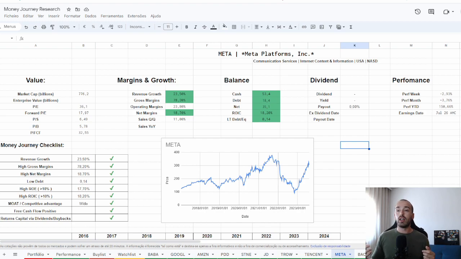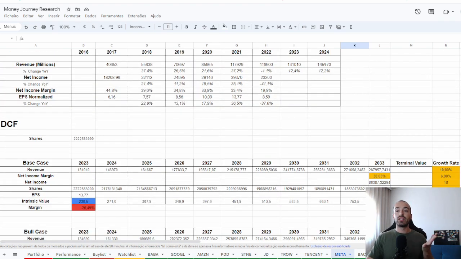This method doesn't work with banks, for example. That's really complex. I don't like to invest in banks. I have some, but when I look into banks, I like to look into their price to book, for example. But let's go. How do you calculate the intrinsic value?